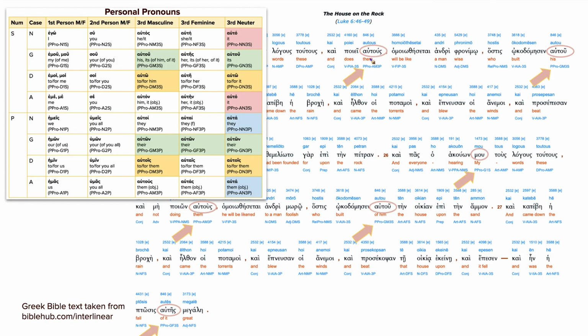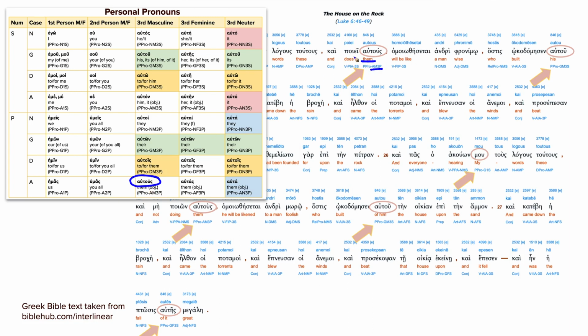And personal pronouns in these verses, we have he does them. So you listen to the words and you do them. You do what Jesus says. So them is referring to the words. So logos is a masculine noun. So it's going to be accusative, masculine, third person plural, because it's the object of doing.